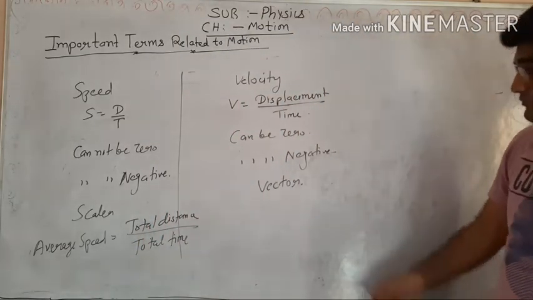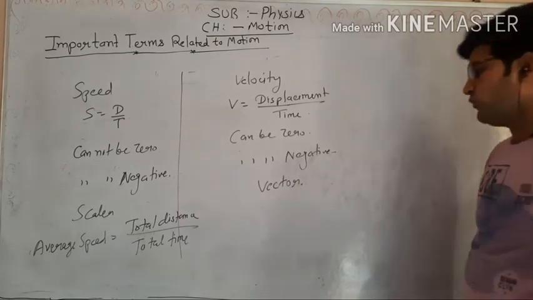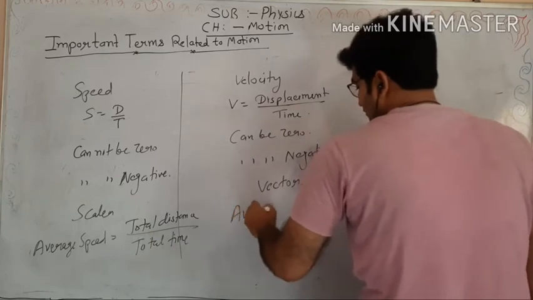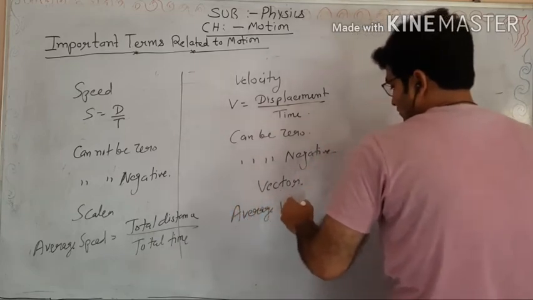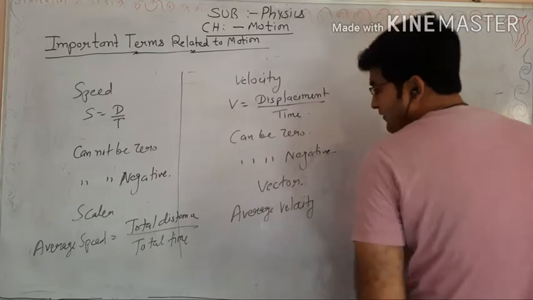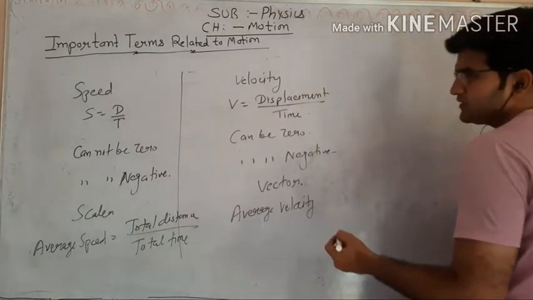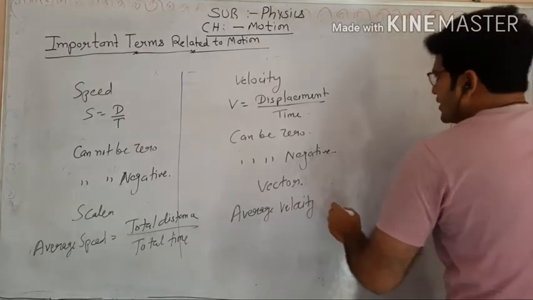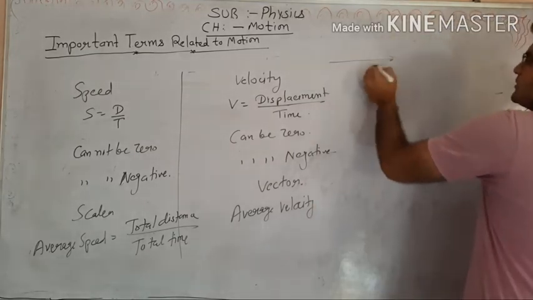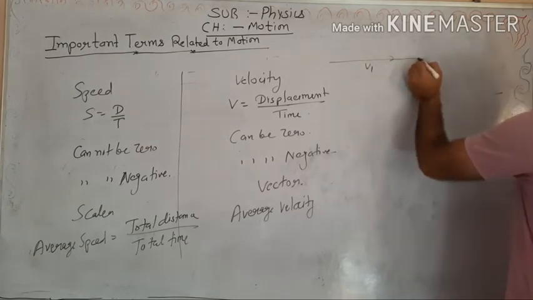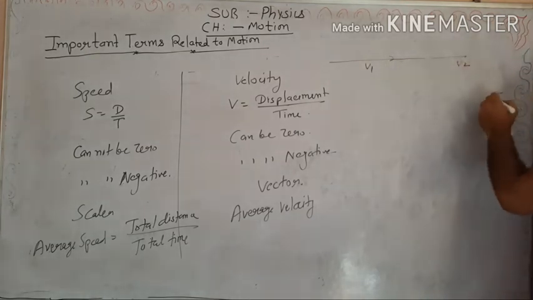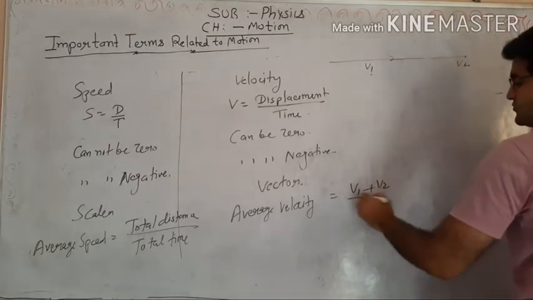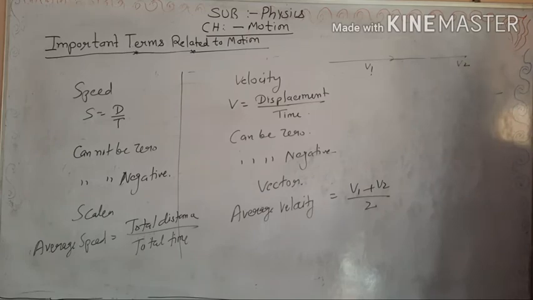When we talk about velocity, there is also average velocity. Average of what? Average of velocity. For example, someone travels, and because velocity can be variable, there are two velocities. Someone travels with velocity v1. After time t, it attains velocity v2. So the average of the two velocities is (v1 plus v2) over 2. This is called average velocity.